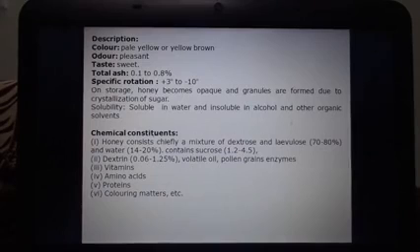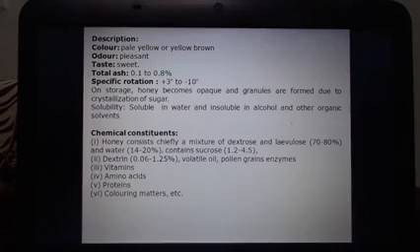Now the description: color is pale yellow or yellowish brown, odor is pleasant, taste is sweet, total ash 0.1 to 0.8%, specific rotation +3 to -10 degrees. On storage, honey becomes opaque and granules are formed due to crystallization of the sugar. As for the solubility of honey, it is soluble in water and insoluble in alcohol and other organic solvents.